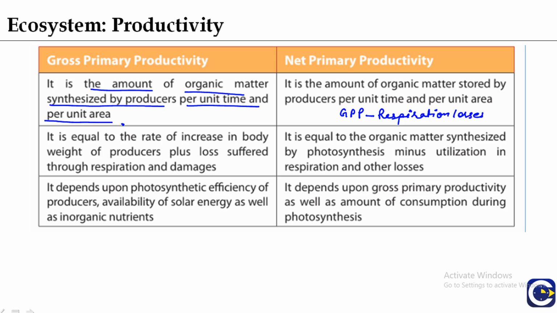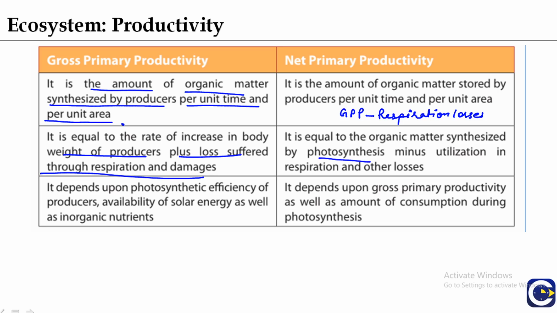is net primary productivity. And gross primary productivity is equal to the rate of increase in body weight of producer plus loss suffered through respiration and damages, while the net primary productivity is equal to the organic matter synthesized by photosynthesis minus utilization in respiration and other losses.